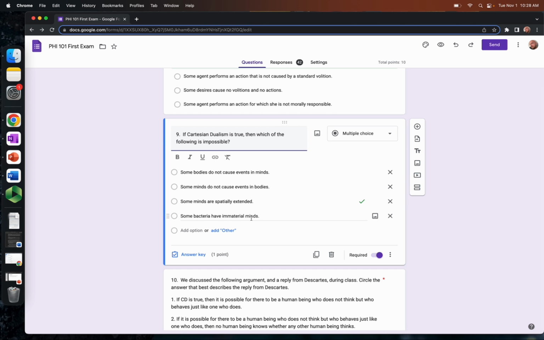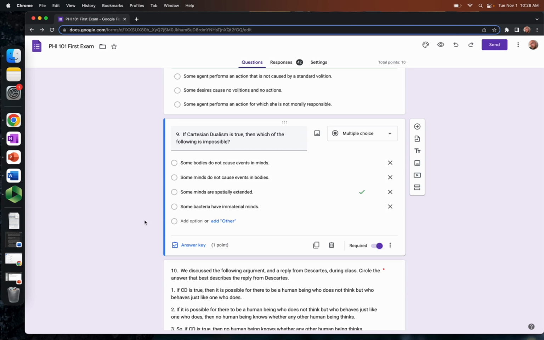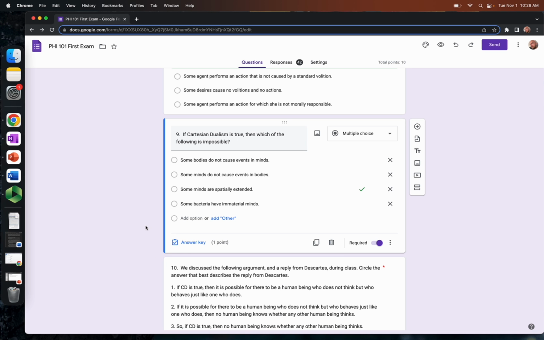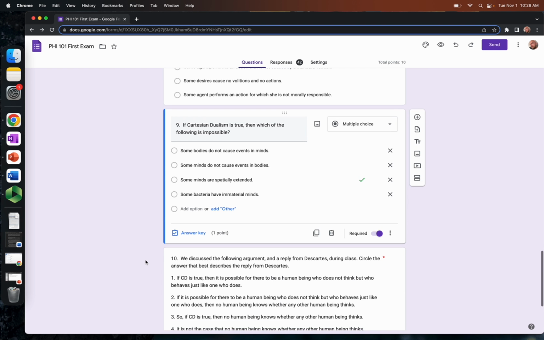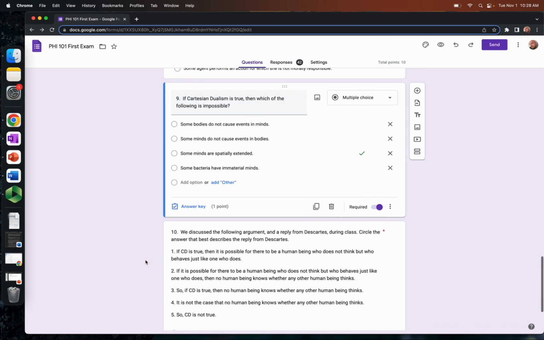Doesn't mean bacteria have immaterial minds, or that minds do not cause events in bodies, or bodies do not cause events in minds. In fact, those might in fact be true according to this view. In fact, there has to be some kind of relationship, but minds being spatially extended is just directly opposed to the definition of Cartesian dualism that we've been working with.